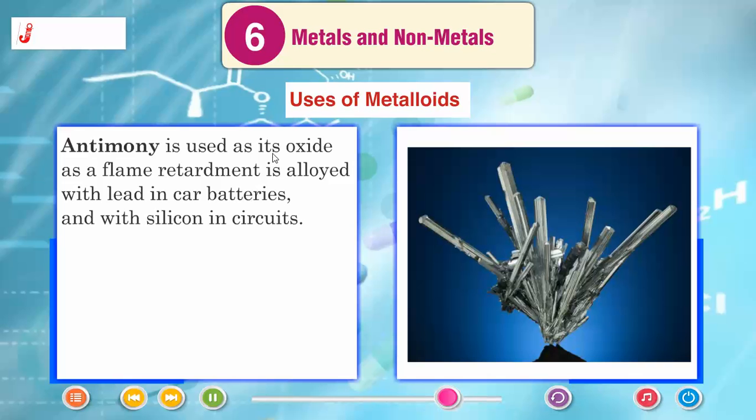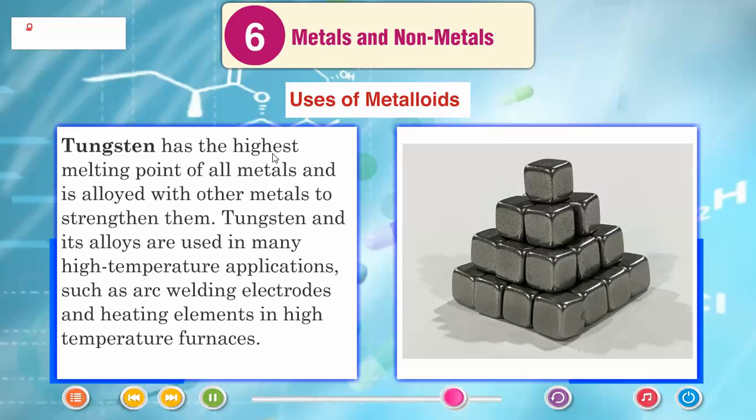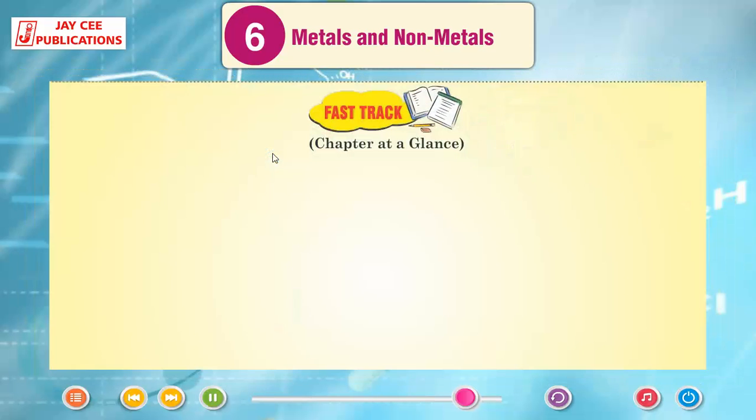Antimony is used as its oxide as a flame retardant, is alloyed with lead in car batteries and with silicon in circuits. Tungsten has the highest melting point of all metals and is alloyed with other metals to strengthen them. Tungsten and its alloys are used in many high temperature applications such as arc welding, electrodes and heating elements in high temperature furnaces.